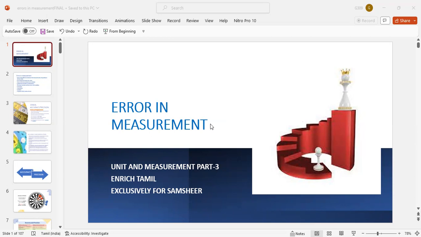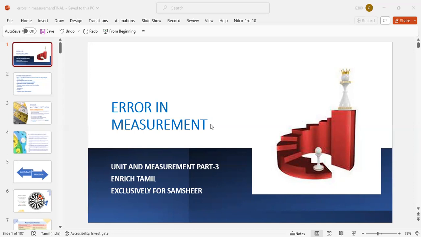Here, three cases. In the first case, all the hits are on the target, very close to each other. So it is said to be no error, highly accurate, highly precise. Here, all the shots are very close to the target. So highly accurate, but it is spread, so it is low precision. Here, all the hits are very, very close, but away from the target. So very close, high precision. Away from the target, low accuracy.